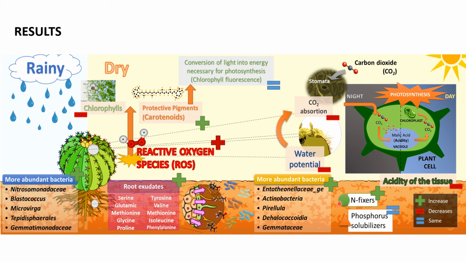Also, nitrogen fixers increase during the dry season, possibly because in this condition nitrogen is more limited. All these mechanisms together may be contributing to the plant's tolerance to stress, which has allowed it to survive in arid environments.